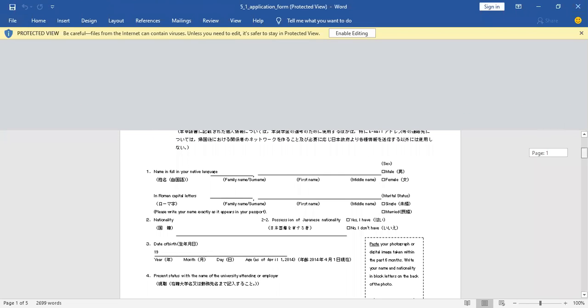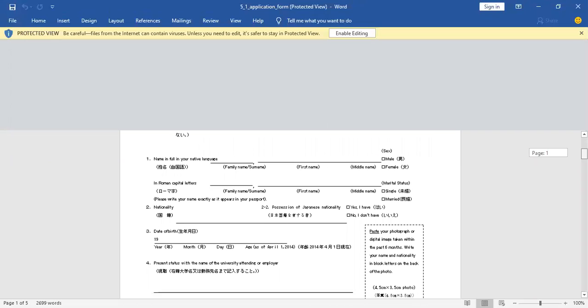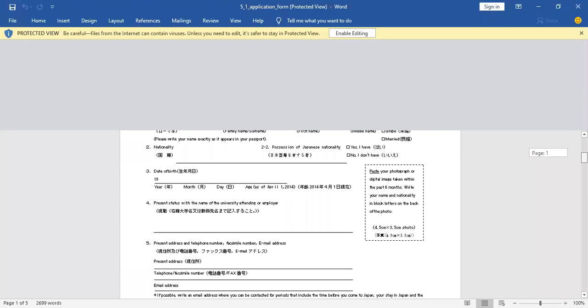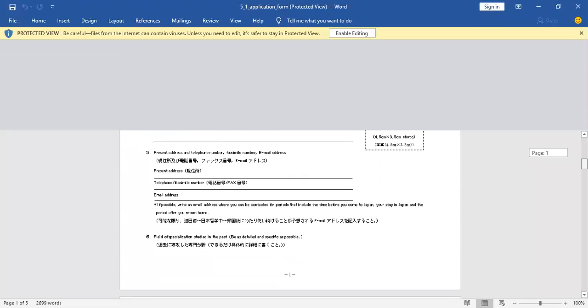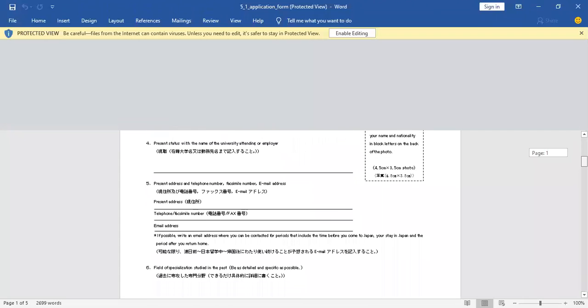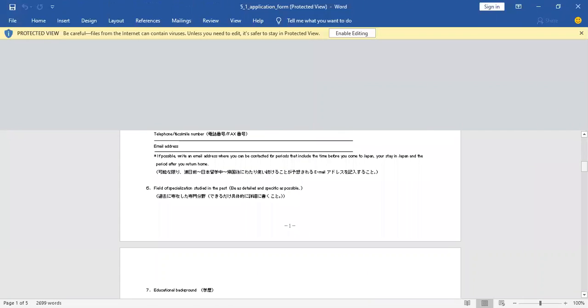There is a first section: your name, your nationality, date of birth, and whether you are employed or not, the place of your job, your profession, and information about yourself, like phone number and email address. So we'll transfer to the next part.